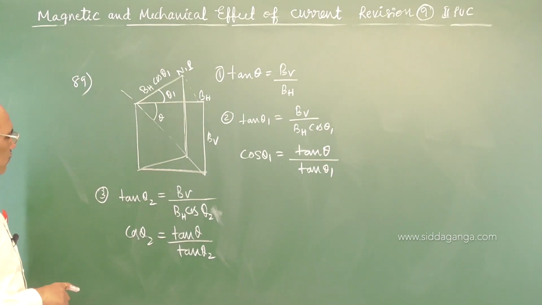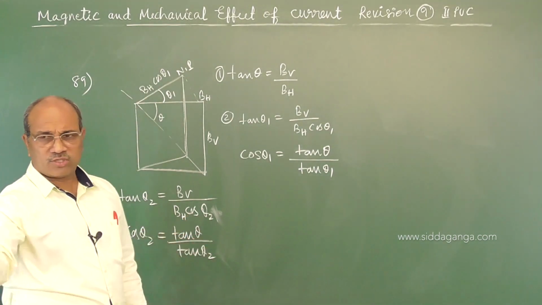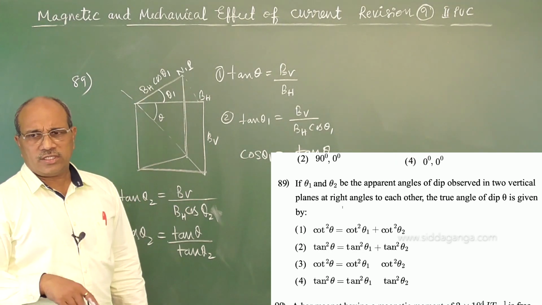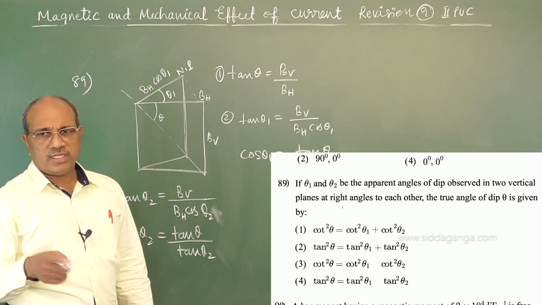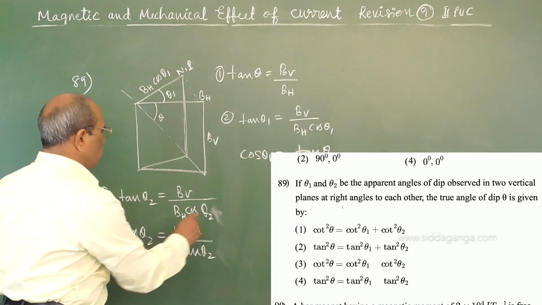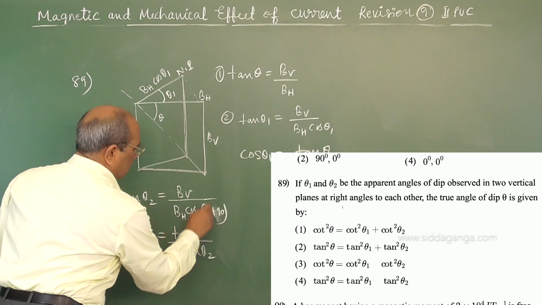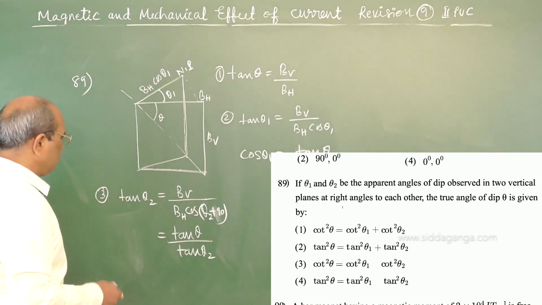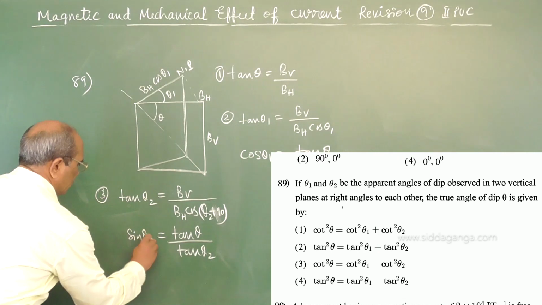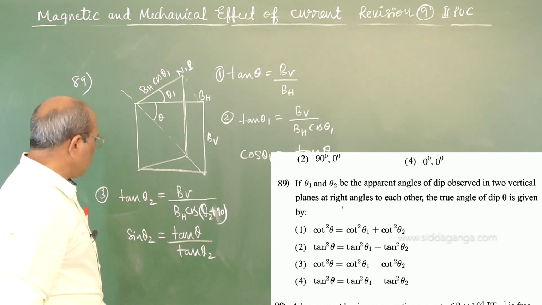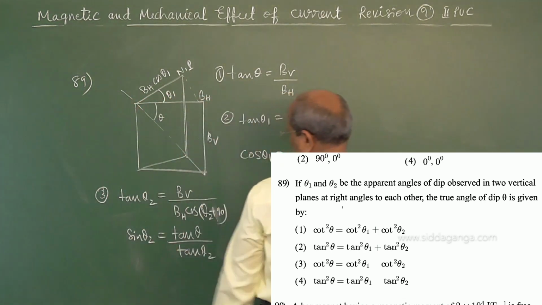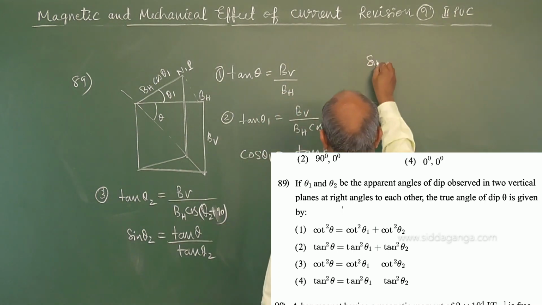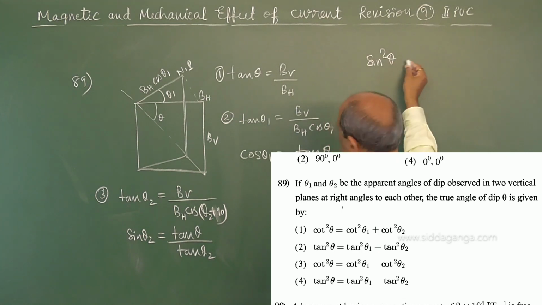The other plane is perpendicular, so it is theta 1 plus 90, and then it becomes sin theta 1. Adding the two, sin square theta.